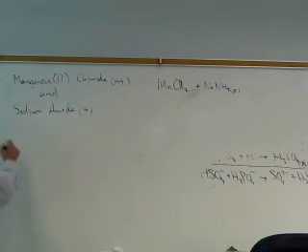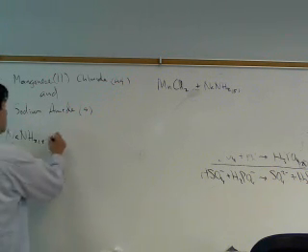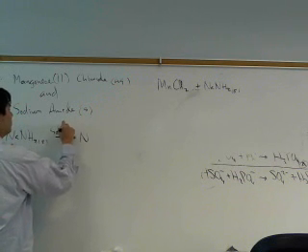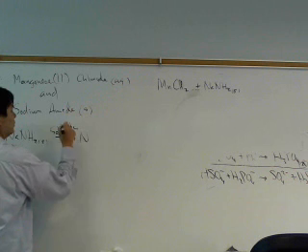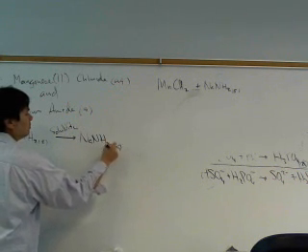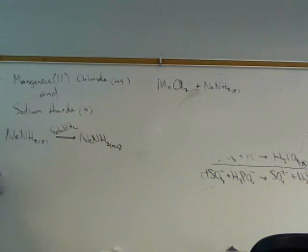And so let's take a look at sodium amide here. Sodium amide, solid. Is it soluble? Yeah, all group 1 salts are soluble. And so this will dissolve into NaNH2 (aq). When it dissolves, is it a strong electrolyte, weak electrolyte, or non-electrolyte? Strong electrolyte.